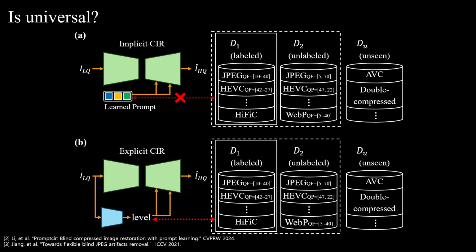However, both approaches have limitations. Implicit methods can handle unlabeled data, but their capacity is limited when dealing with diverse codec types. Explicit methods perform well on labeled data, but fail on unlabeled data due to the absence of ground truth conditions, which restricts their applicability in real-world scenarios.